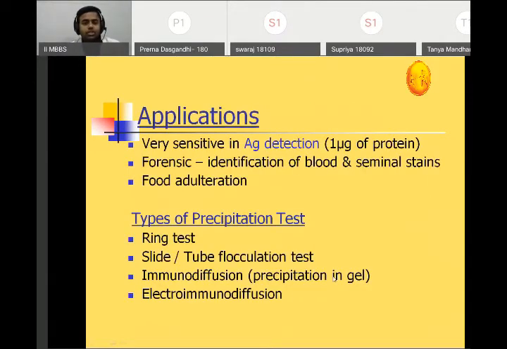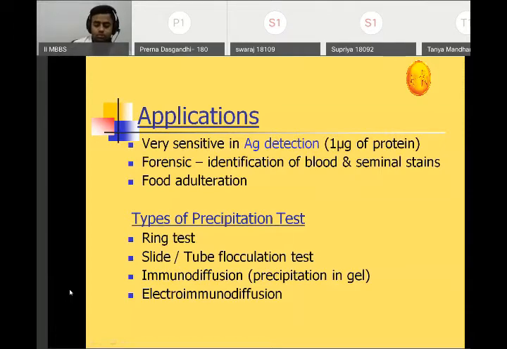Now, what is the application? The application of precipitation is that it is very sensitive in antigen detection. We can use precipitation reactions for forensic identification of blood and seminal stains, and also for food adulteration. Now there are different types of precipitation reaction, namely the ring test, the tube agglutination test, the immunodiffusion and electroimmunodiffusion tests.